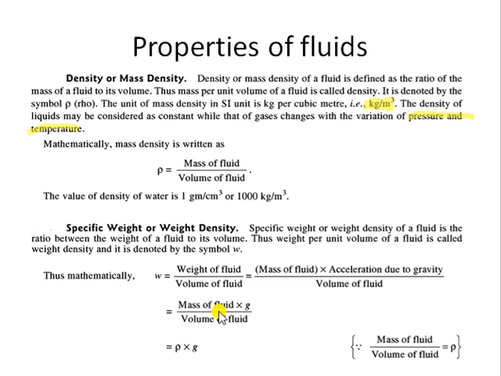So you know that mass per unit volume is what? Mass density. Okay, that is rho. So it has been converted over here such that the weight density is mass density into g. Okay, so that is the relation of specific weight with density. I hope it is clear.